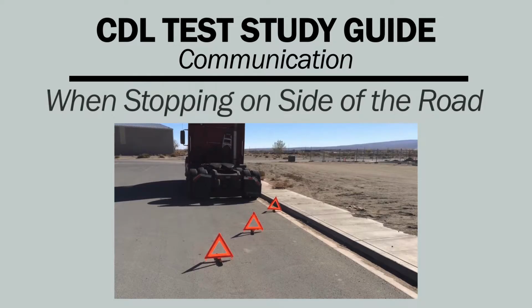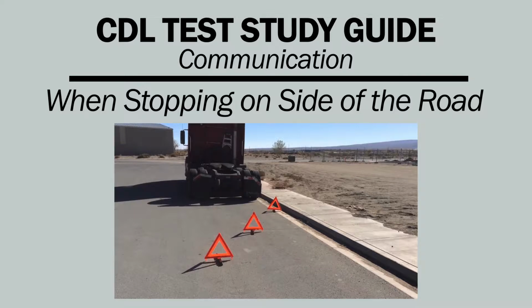When you stop on the side of the road, do these two things. Turn on your four-way emergency flashers, and place reflective triangles or flares within 10 minutes of stopping. Place them as shown in the diagrams. If you stop on a road or a shoulder or any road, you must put out emergency warning devices, i.e. reflective triangles or flares, within 10 minutes.